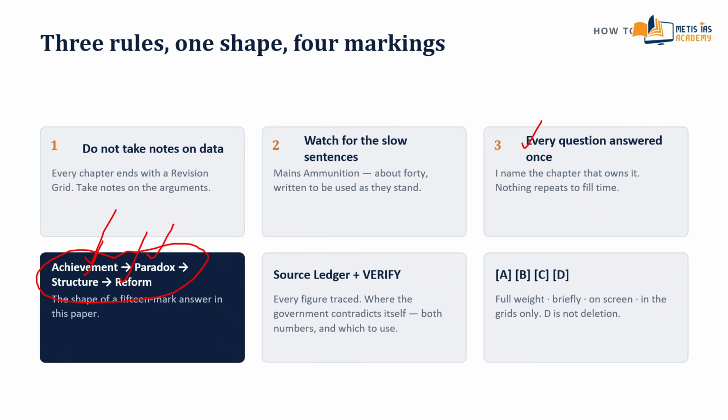Because that is the actual objective here. This paper does not reward what you know about the Indian economy, it rewards what you can argue about it.